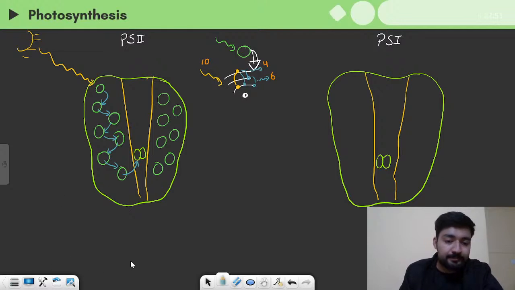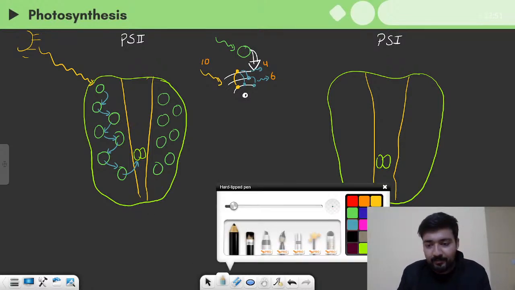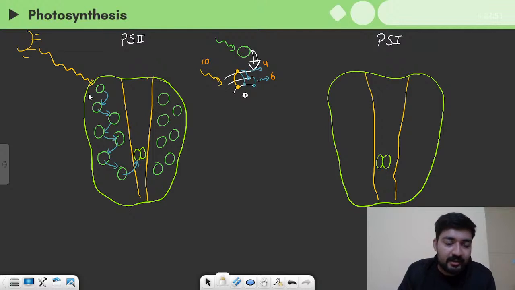So it doesn't matter if it's red colored, orange colored, yellow colored, any colored wavelength comes on these pigments, they are capable of using all of it, because there are so many pigments and they can use all these different wavelengths, right? And that is why these accessory pigments are necessary. So we can mention here that these are the accessory pigments. Accessory pigments, and what is their significance?